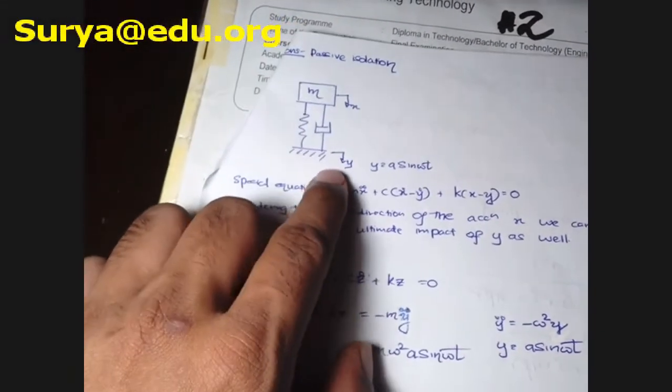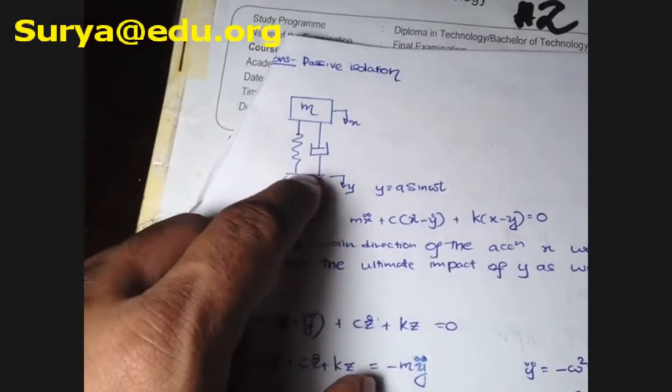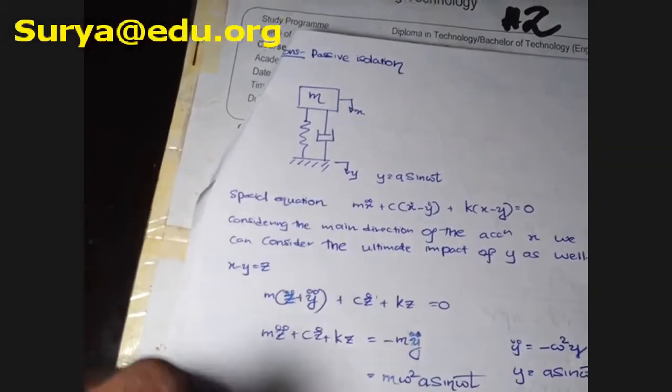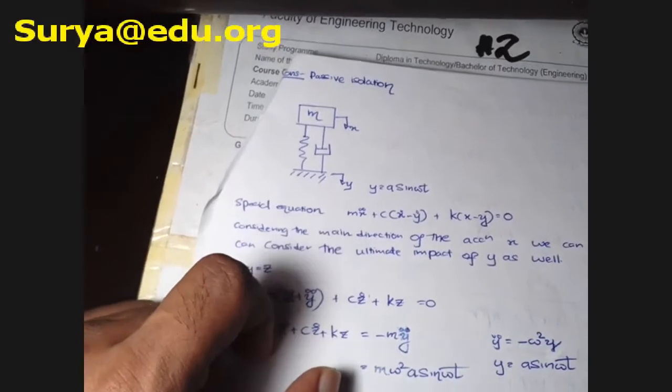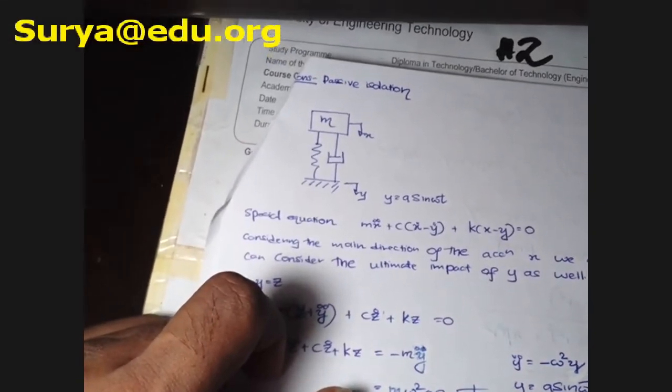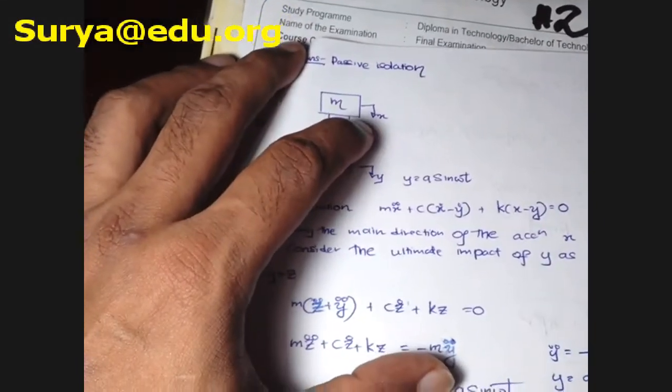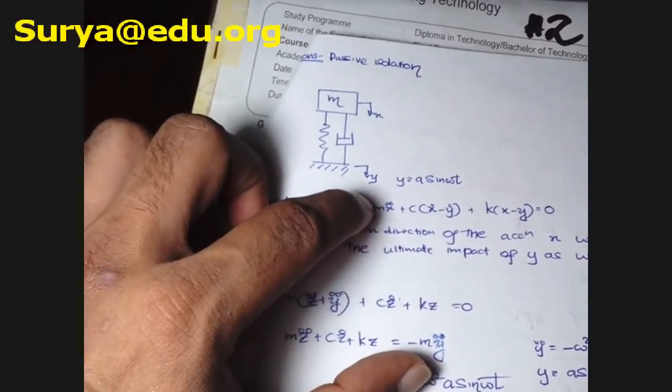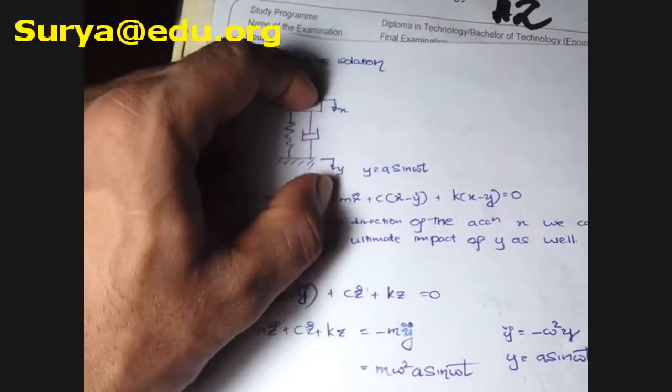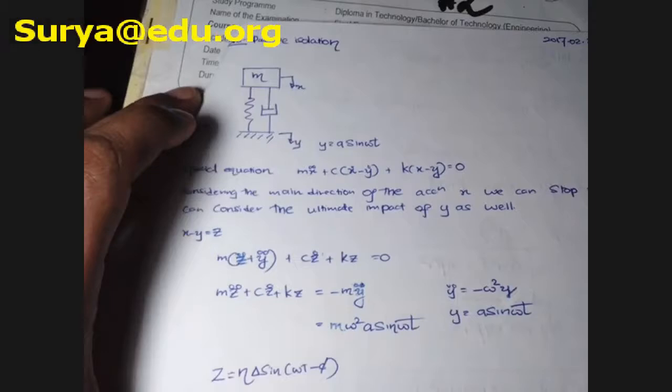So what is y? Y is the motion of this ground. Okay, that's the motion of the ground. Because now we can get an idea about x in terms of y, or we can get an idea about y in terms of x, something like that. Guys, see the course material, all are there.